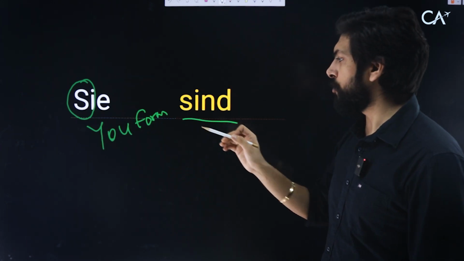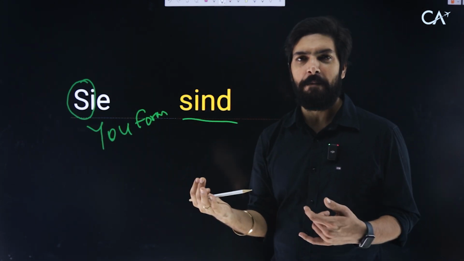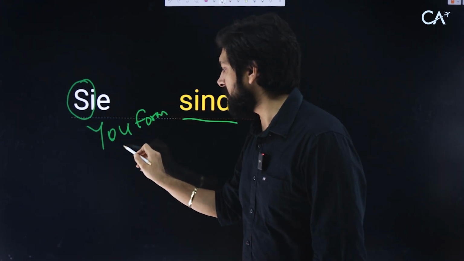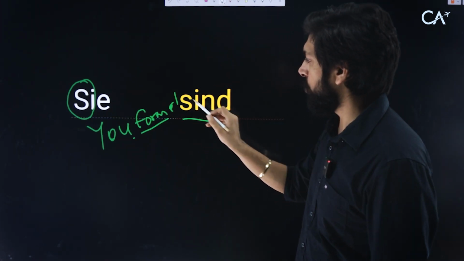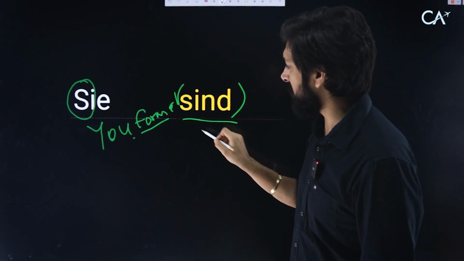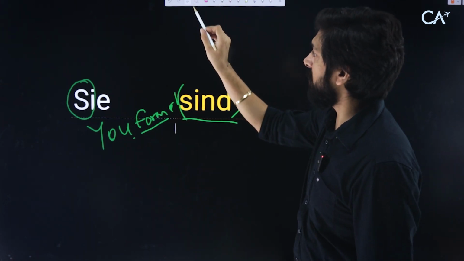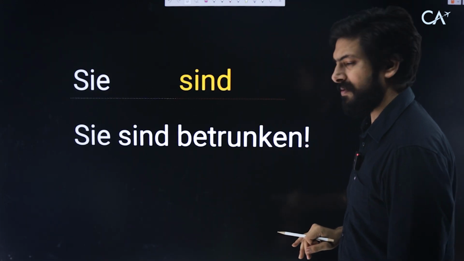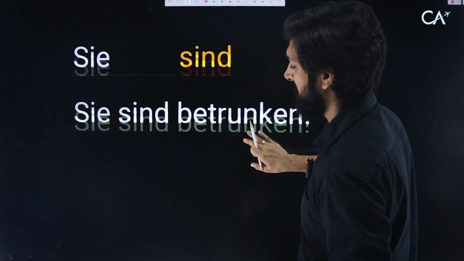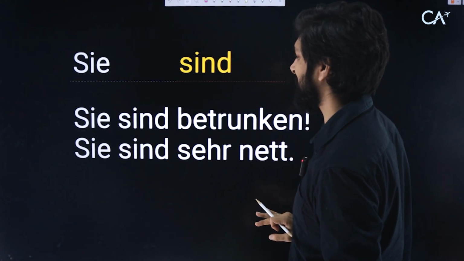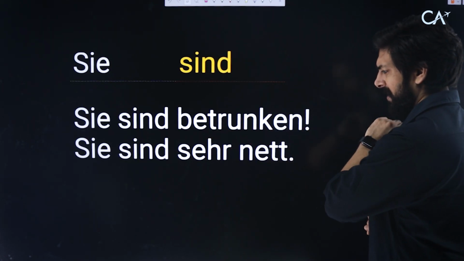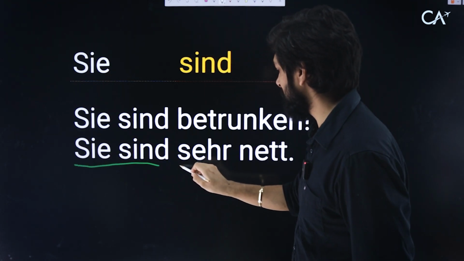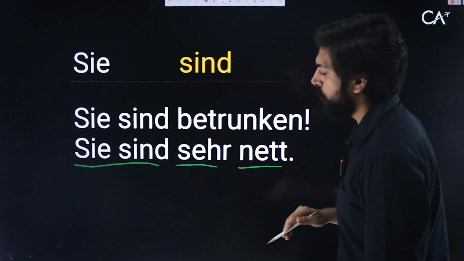And this one is again "you are". When we say you are, that means we are not saying plural, but singular or plural doesn't matter, but formal. It's all about formal. So Sie sind. Remember Sie sind. Okay. So let's have a look at an example of this too. Sie sind betrunken. No, let's forget about this word. You will be confused. Maybe we have a better one. Sie sind sehr nett. This is easier. Betrunken, forget about it. So we can remember this one. Sie sind sehr nett. That means you are very nice.